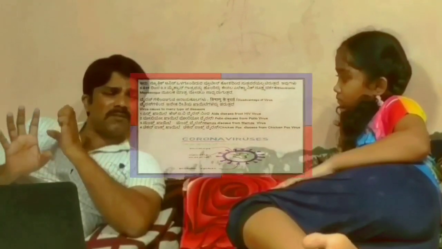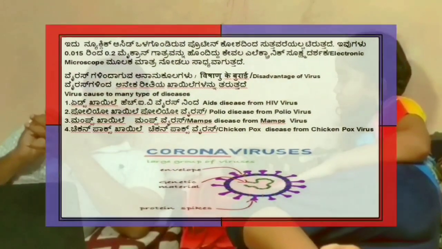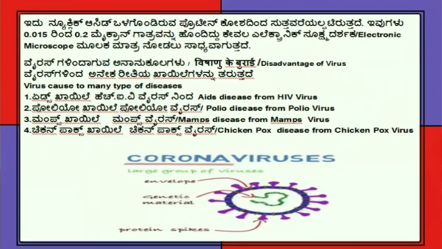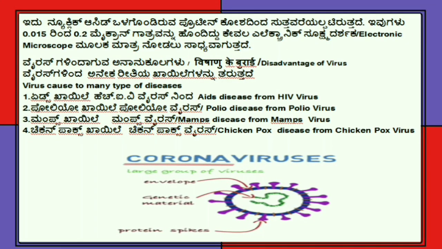It is covered by a protein coat, and it contains nucleic acid. These are the features of virus. Now see the disadvantages of virus. Virus causes many kinds of diseases, dangerous diseases. AIDS disease from HIV virus, polio disease from polio virus, mumps disease from mumps virus, chickenpox disease from chickenpox virus.